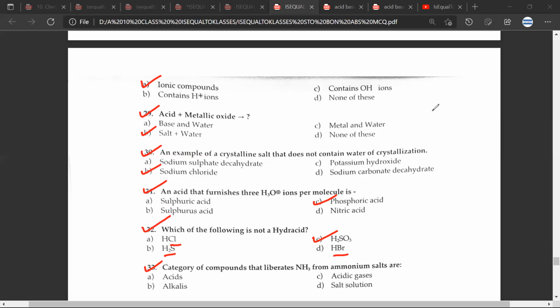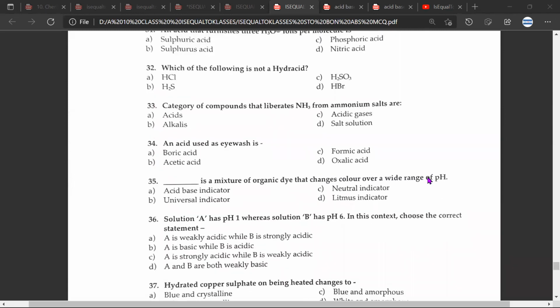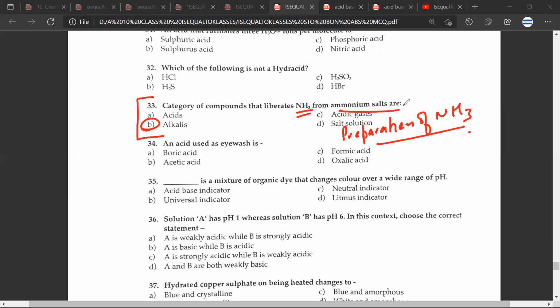33rd question. The correct answer would be B, alkalis. B for boy. Okay. 34th question. An acid used as eye wash is, this would be A, boric acid. You want to add something here? Question 33. Category of compounds that liberates NH3 from ammonium salts are alkalis. Mr. CB, if you remember, this is the preparation of ammonia. Yes, sir. There, you use ammonium salts. Next question, 34th. An acid used as eye wash is boric acid.